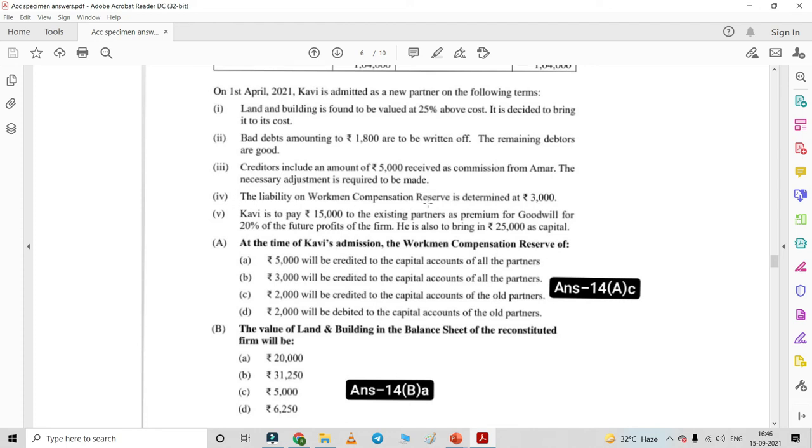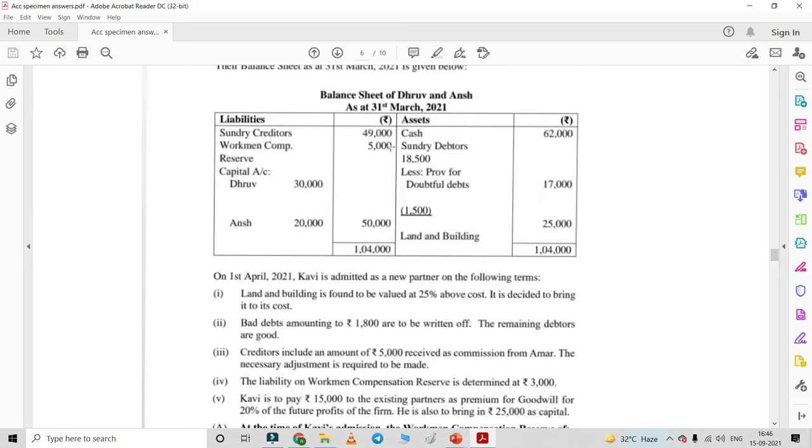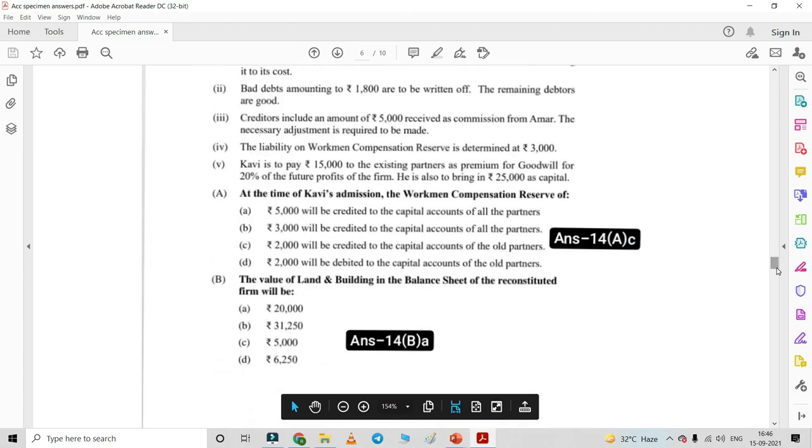The liability of workmen compensation reserve is determined at 3,000. Now 3,000 is the claim and the total money is 5,000. So out of 5,000, when we deduct 3,000, 2,000 will be the balance, and that 2,000 needs to be credited to the old partners' capital account, because this amount is not utilized as the claim was not more than 3,000. So 2,000 is the leftover amount which will be credited to the old partners' capital account.